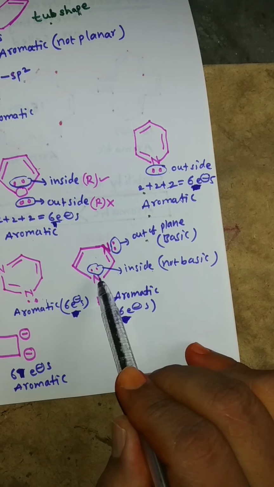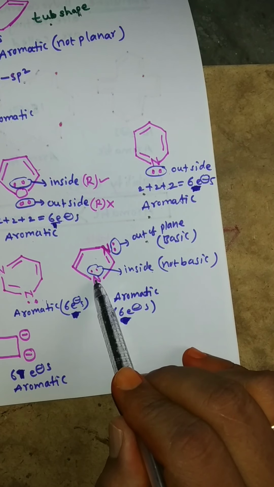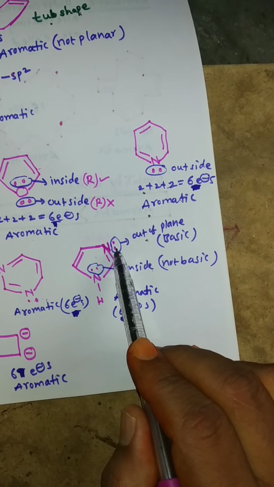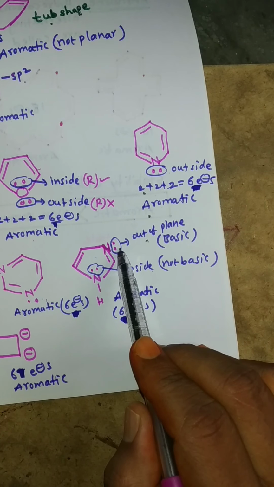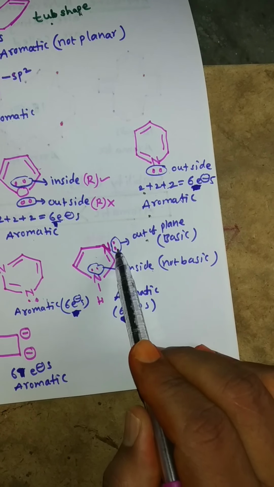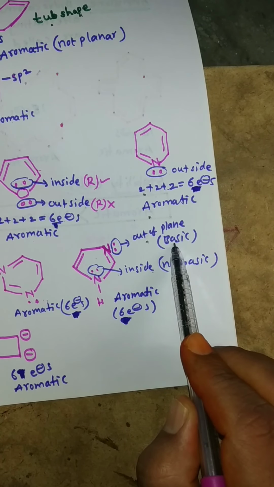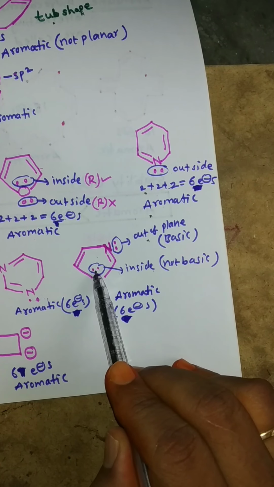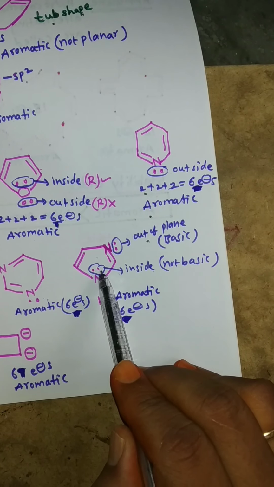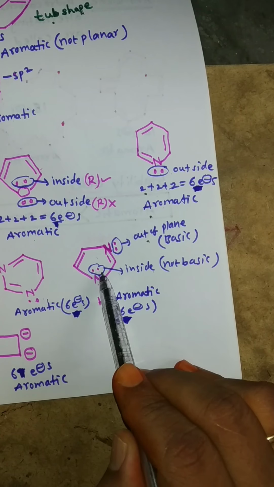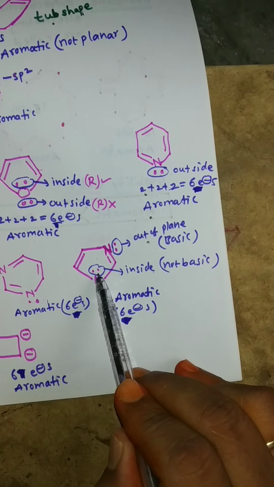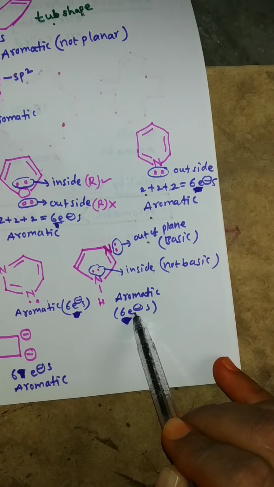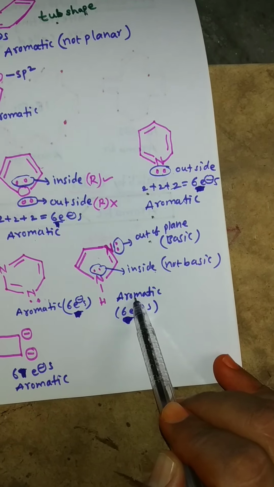This compound also contains 2 nitrogens. One nitrogen has a lone pair that is out of the plane, so it is not participating in the resonance and is not considered. It has basic nature. And the other nitrogen has a lone pair inside the plane, so it undergoes the resonance. So 2 pi bonds and 1 lone pair, total 6 electrons. It is an aromatic compound.